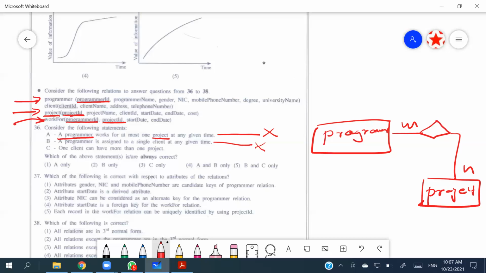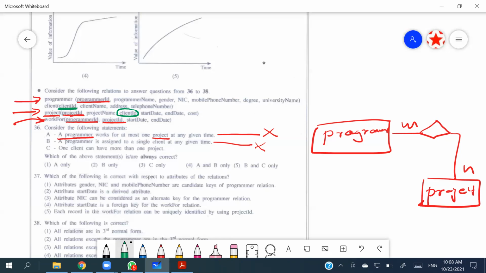Part C says one client can have more than one project. That is regarding client and project. Client has client ID, client name, address, telephone number. Project has client ID over here. So the primary key of the client is replicated on project.